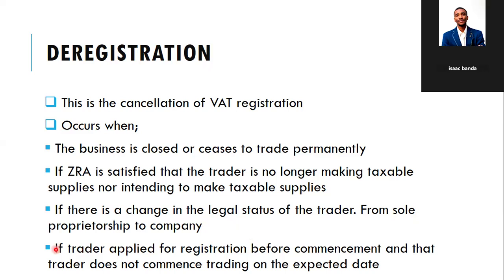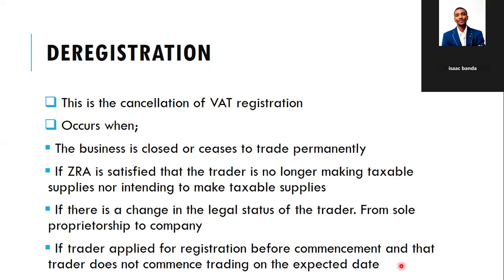Then point number four: if the trader applied for registration before commencement and does not commence trading on the expected date. So this trader projected that they're going to start trading on the 1st of August, but due to one condition or the other, maybe lack of capital, or they don't have the necessary manpower, they don't commence on the 1st of August.